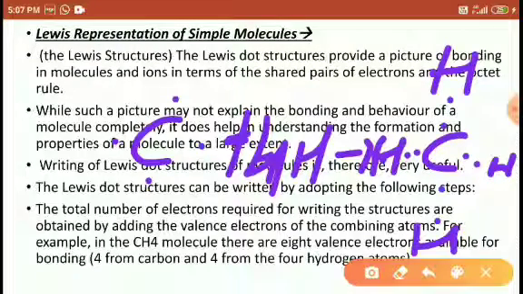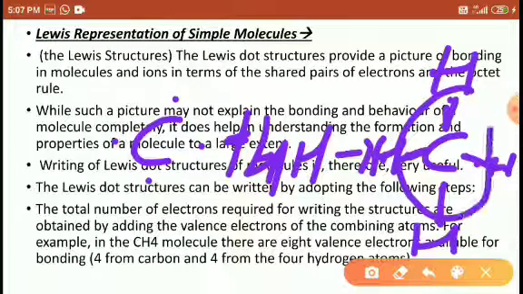So here, look at your structure. We have to calculate all the valence bonded electrons of the combined atoms. Here the two atoms are combined, carbon and hydrogen, so this is 2 electrons, and here 2 electrons. 2 plus 2 is 4, and this is 2 plus 4 plus 2 is 6, 6 plus 2 is 8 electrons occupying around the carbon atom, 8 electrons. So that is the satisfactory rule.